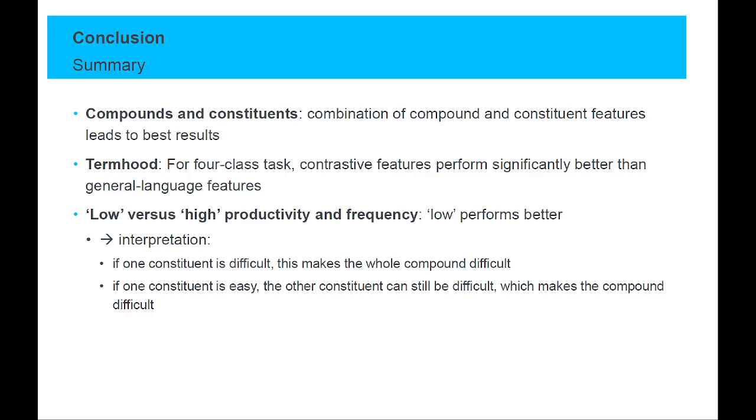Our interpretation is that if one constituent is difficult, and thus might tend to have low frequencies and productivities, this makes the whole compound difficult. If one constituent is easy, the other constituent can still be difficult, which could make the compound still difficult. This is why low frequencies more clearly indicate difficulty.